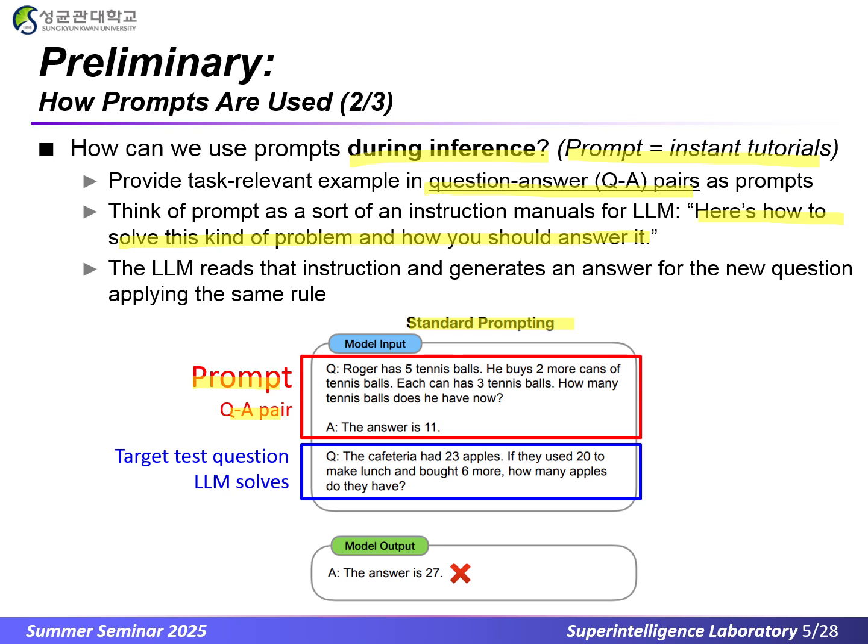Then comes the target test question the LLM solves. Q: The cafeteria had 23 apples. If they used 20 to make lunch and bought 6 more, how many apples do they have? In the model output, the LLM answers: A: The answer is 27. But the answer is wrong. This shows a limitation of standard prompting.